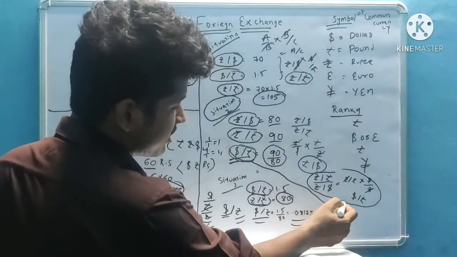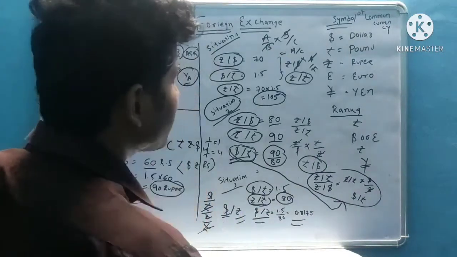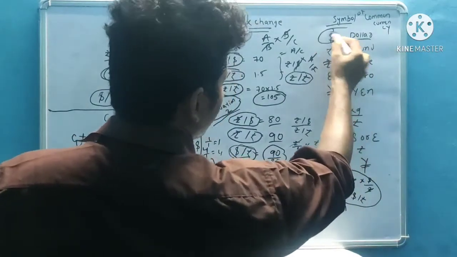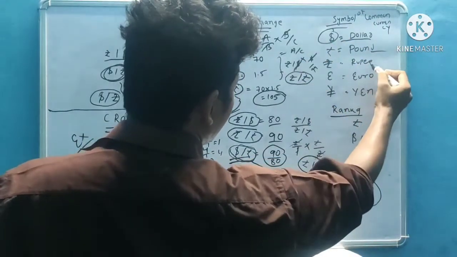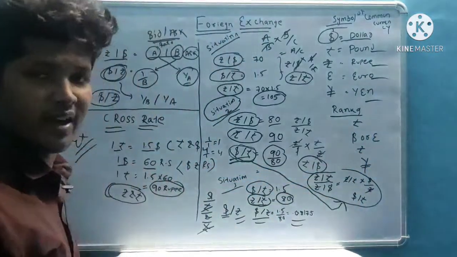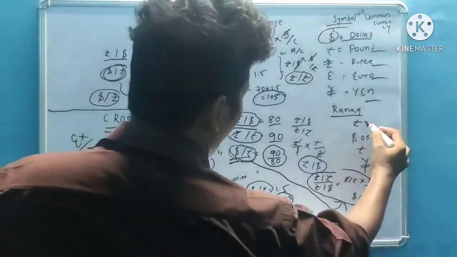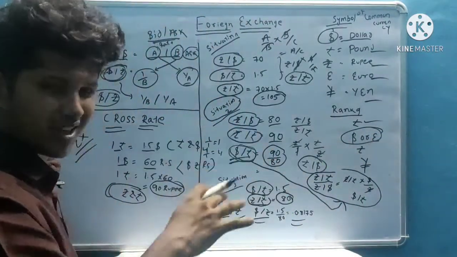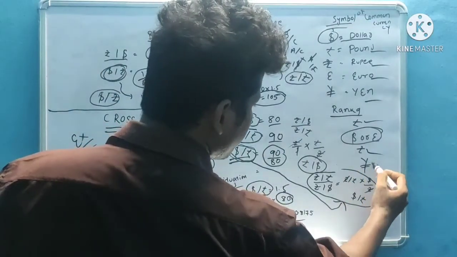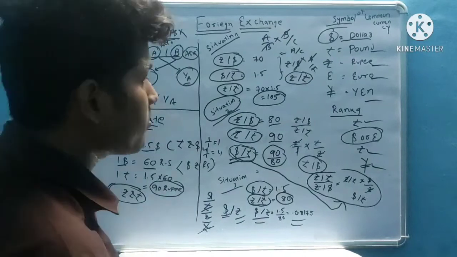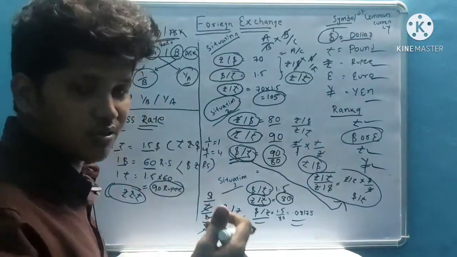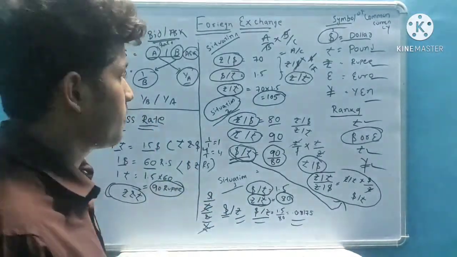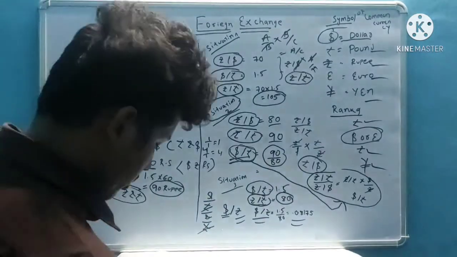This is the calculation he has given here. You should check it. And the symbols of some common currencies: dollar symbol, pound symbol, rupee symbol, euro symbol, yen symbol. Ranking of currency: pound, then dollar or euro, sometimes dollar is upper, sometimes euro is upper, so both are nearly equal. Then comes rupee, then comes yen. So in the exam you should remember the symbols and the ranking order. It will be helpful, I will tell you where. Okay, let's come to the next topic.